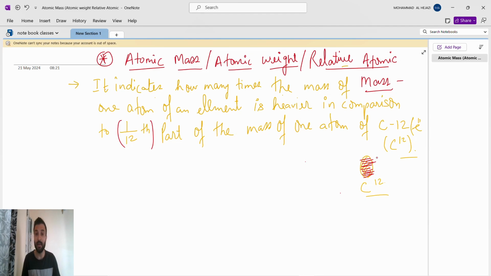Like I told you, if you went to purchase 5 kg of onion, they will put a 5 kg weight. That 5 kg weight is a relative. According to this 5 kg of mass, they will give you the 5 kg of onion. So it is relative to that 5 kg mass.